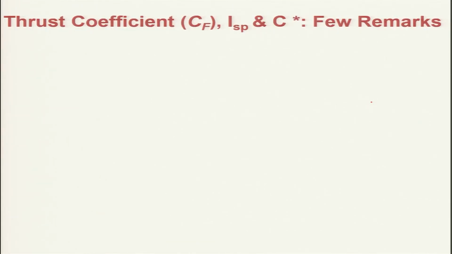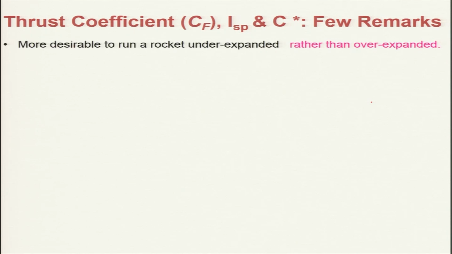So, let us now summarize the thrust coefficient and specific impulse, and make a few remarks. It is more desirable to run the rocket engine under expanded rather than over expanded, because we have seen already that when the nozzle is over expanded, the flow is quite complex and shocks are formed, the losses will be exorbitant, and flow separation is also more likely to occur, and that must be avoided.